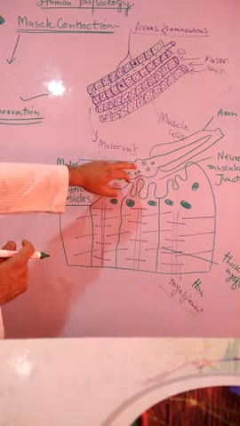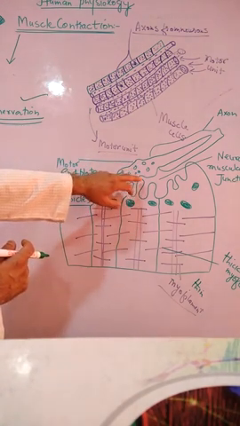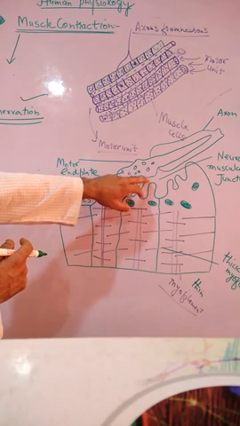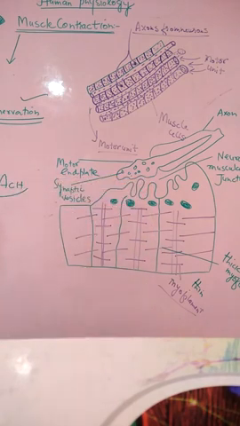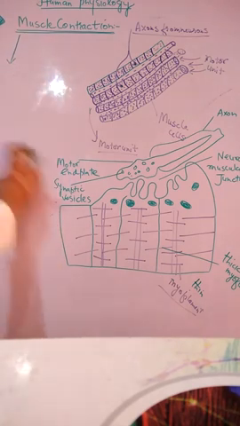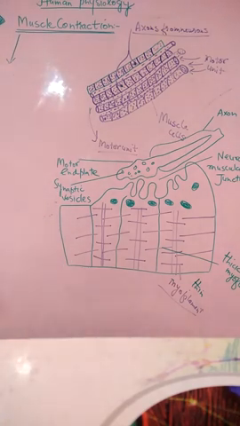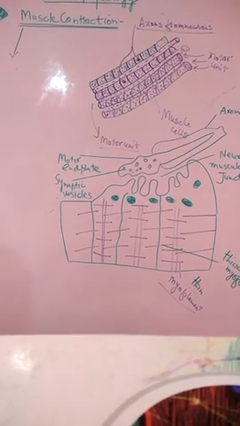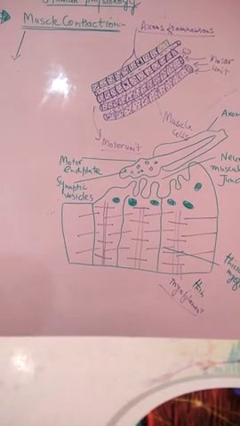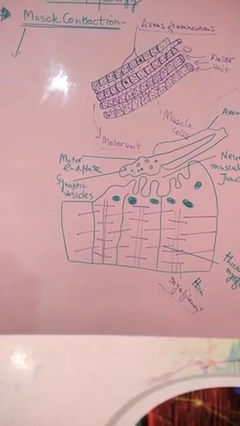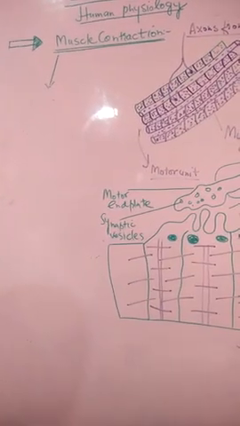It is electrochemical in nature, but here it is through acetylcholine. This is all about the structure where the close contact of the neurons along with the muscle fibers or myofilaments takes place.